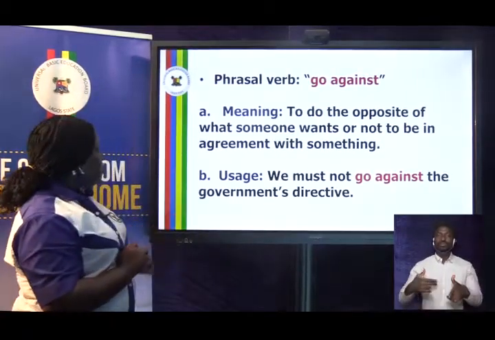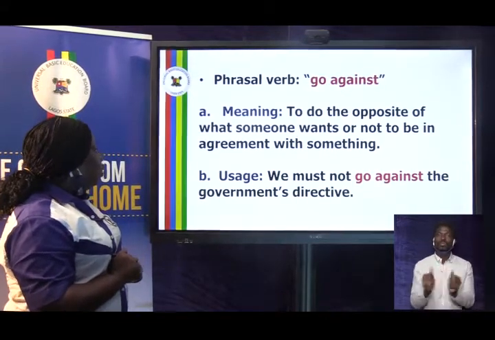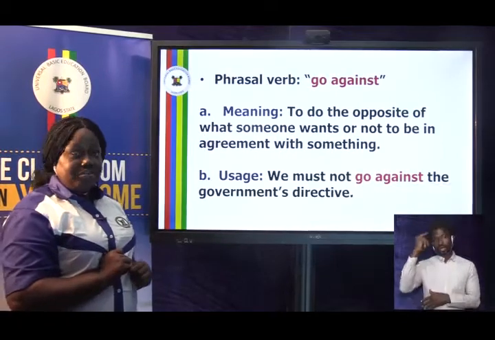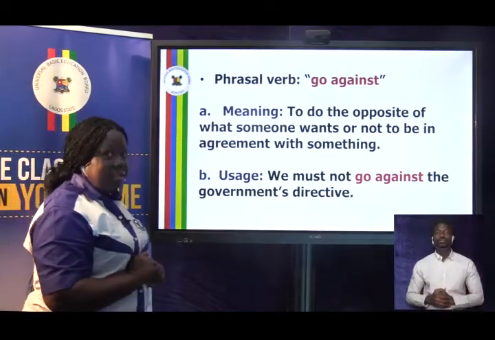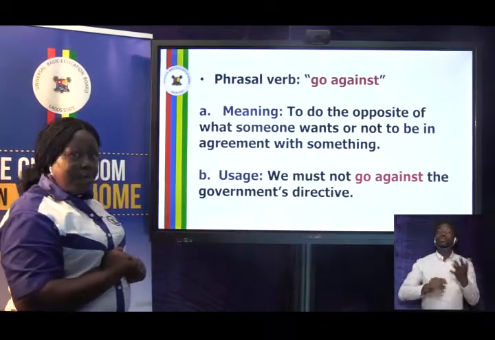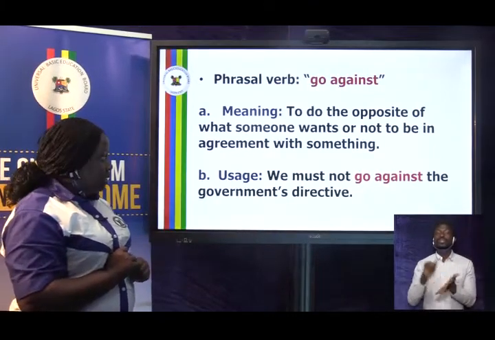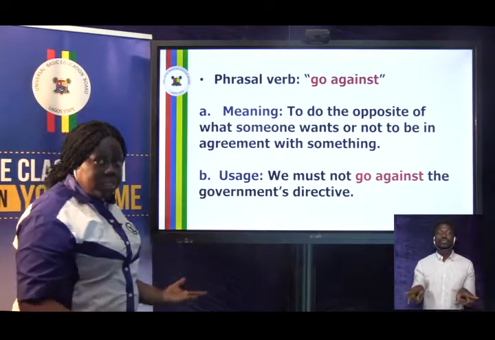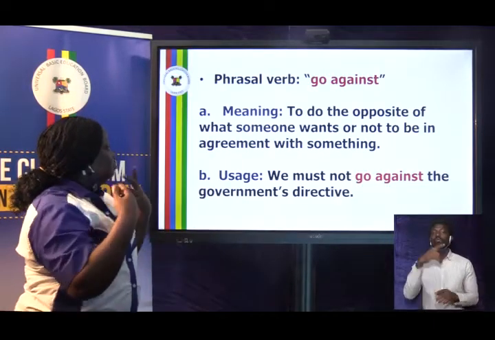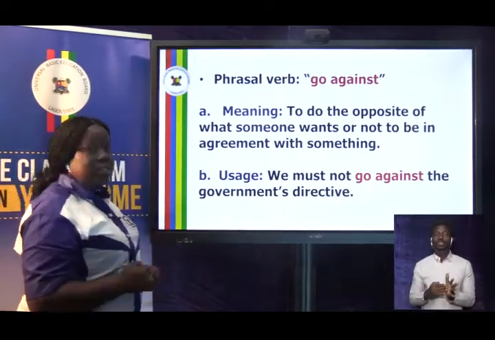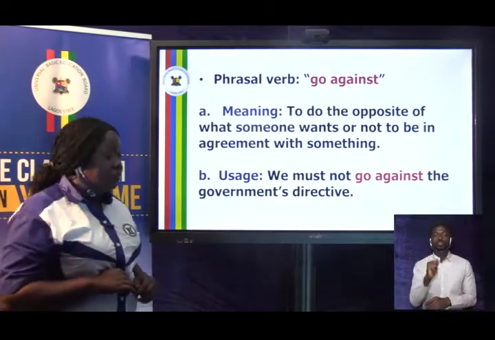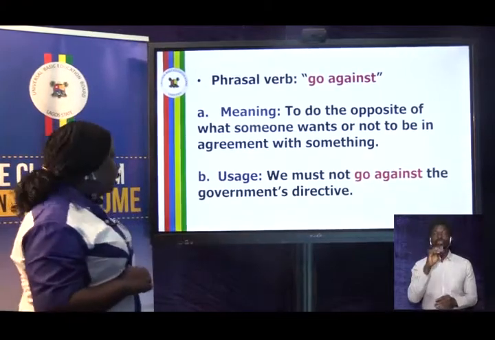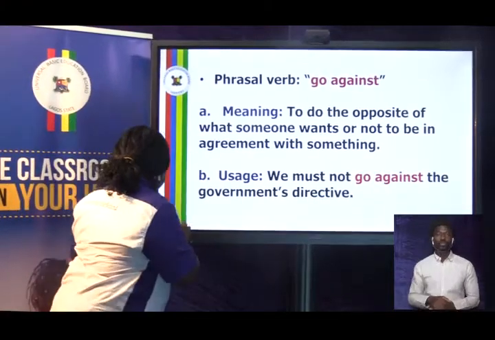Now, let's make a sentence with it. We must not go against the government directive. What does it mean? It means that we must not do the opposite, or we must not do what negates the instruction of the government. We must not disobey the government directives.